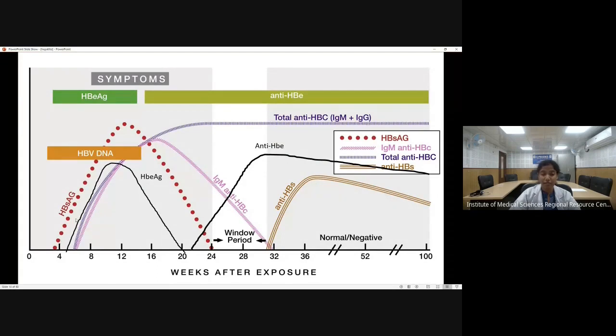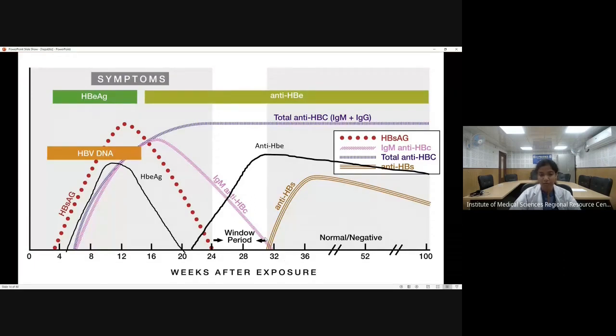Now, after the appearance of the hepatitis B surface antigen, gradually as the infection is going on, the body will try to curb this antigenic response. So it will raise an antibody against the hepatitis B surface antigen. This is the anti-HBs antibody, which will come after a few weeks of hepatitis B surface antigen.